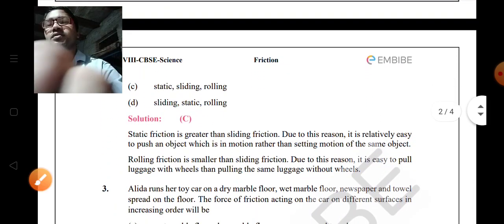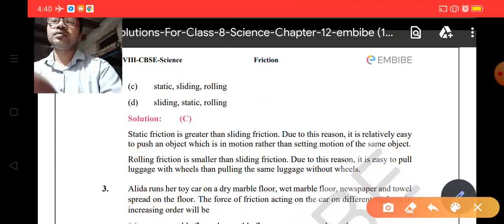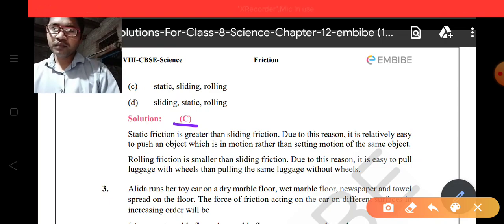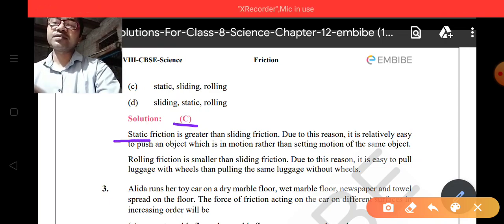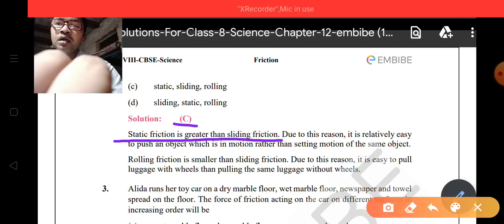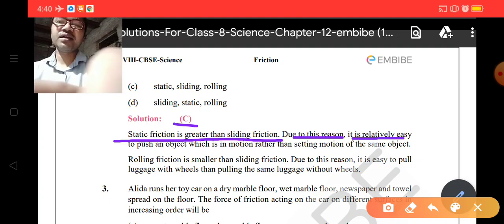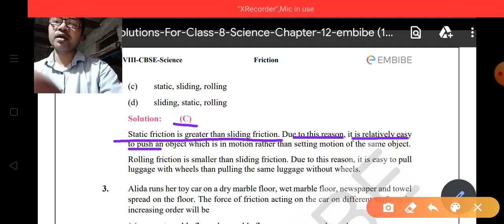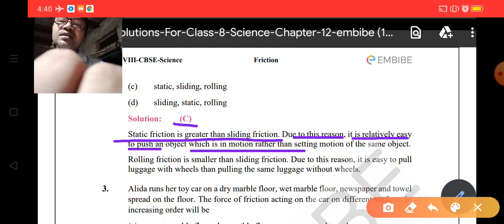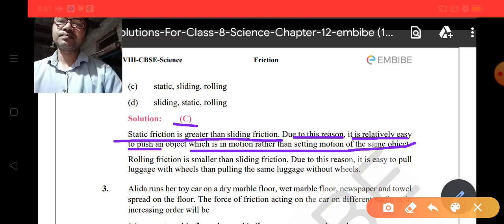Now let's see the explanation of this solution. You can see the static friction is greater than sliding friction. Due to this reason, it is relatively easy to push an object which is in motion rather than one sitting at rest.